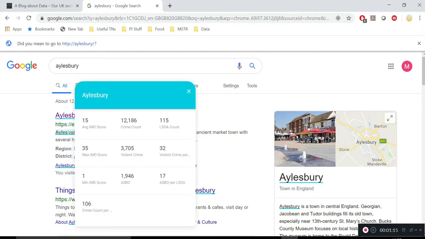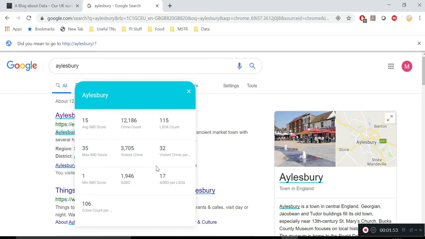We can see that for the whole year there have been a large number of crimes. Now, obviously that seems a lot, but the police is very good at reporting all sorts of crimes now. And what we're interested in there really is what's the feel of the quality of life in that area. So of all those crimes, we can see that there's 3,705 violent crimes and nearly 2,000 ASBOs. ASBOs are antisocial behaviour orders, and there's basically people being naughty and annoying, but not really doing something of a high criminal nature. So you can get the feel about how pleasant a place is to live in just by looking at the stats for violent crime and ASBOs.